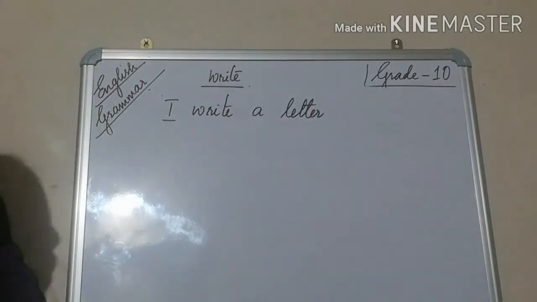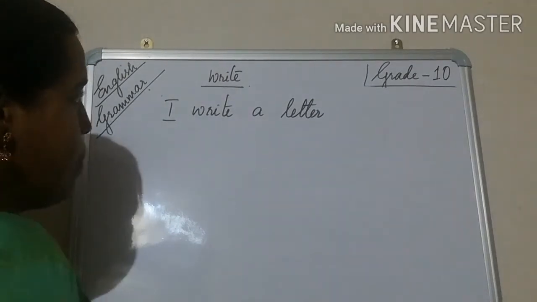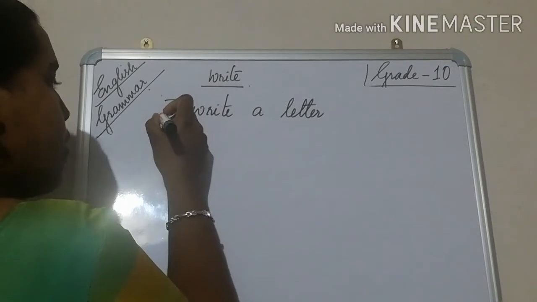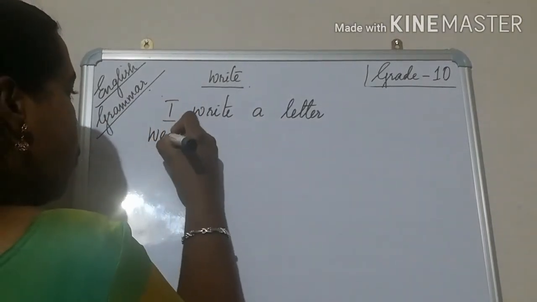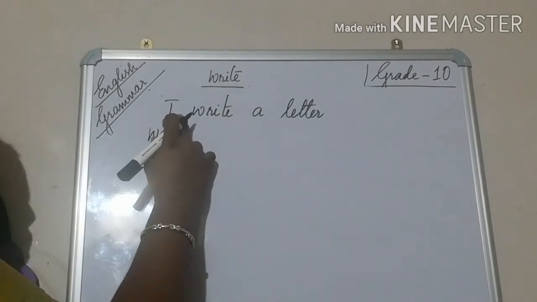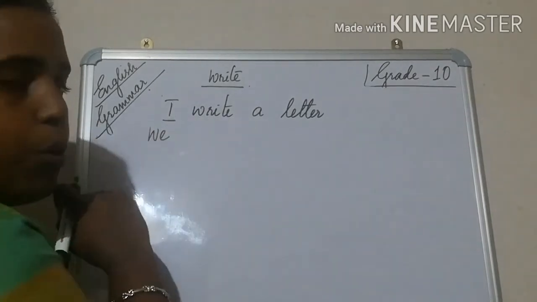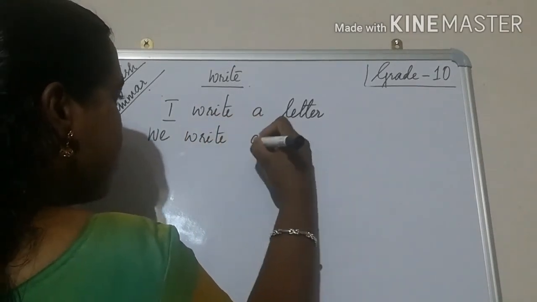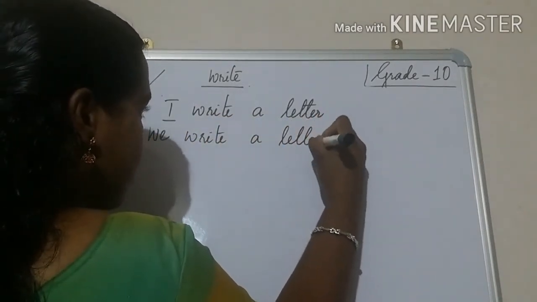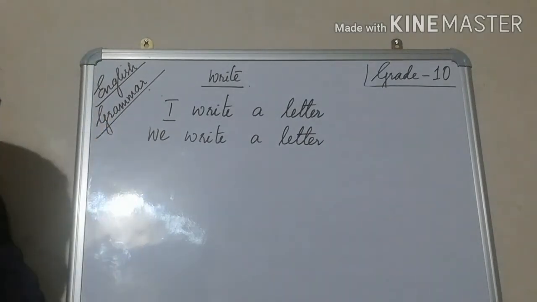First person plural is we. We write a letter.